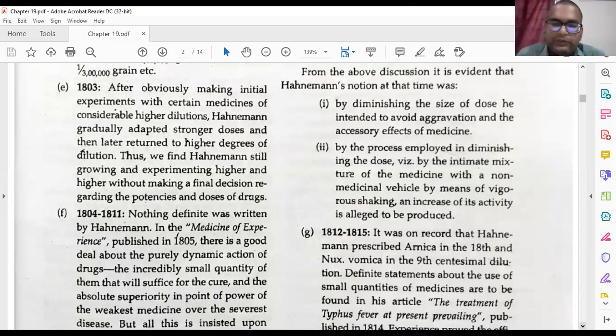So this is the process of trituration or succussion. Some quantity of medicine is put on non-medicinal substances, which we already call a vehicle, and it is kept there. With vigorous shaking or some friction, we give a different potency or different power to the medicine. That potential or static power is converted into dynamic power.